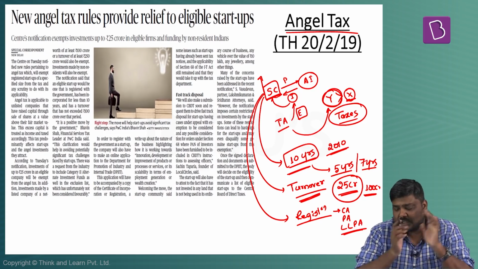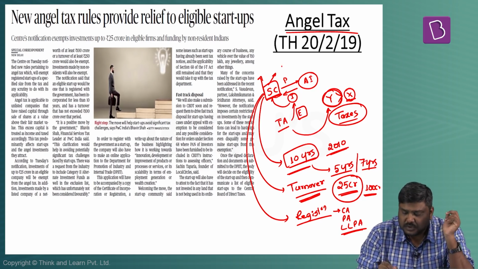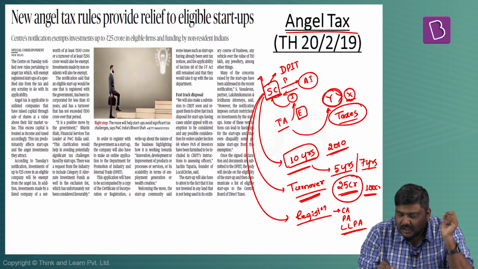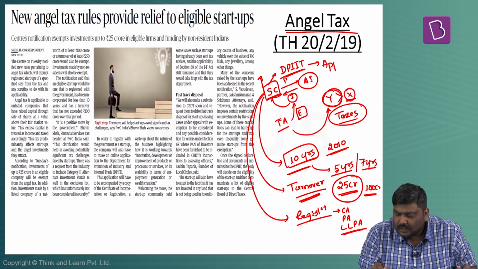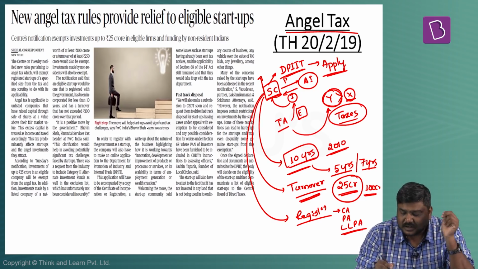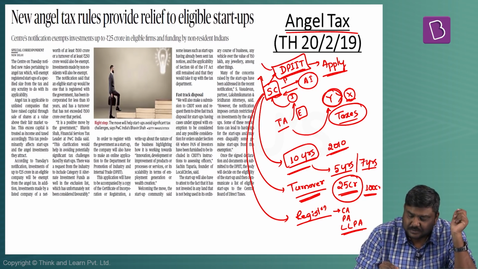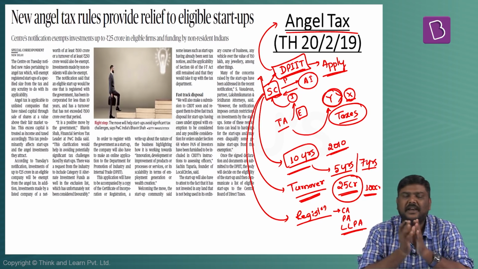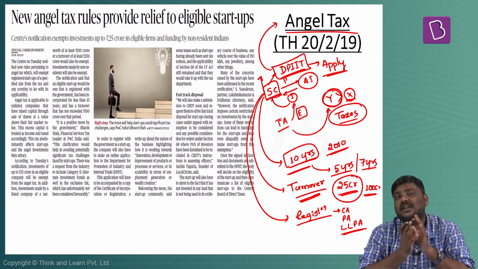The government says these companies will have to approach DPIIT and, as per the provisions, apply for being recognized as a startup. Once you are recognized as a startup by this authority, you will be eligible to get exemptions from angel tax. That is the very important concept discussed in this article.